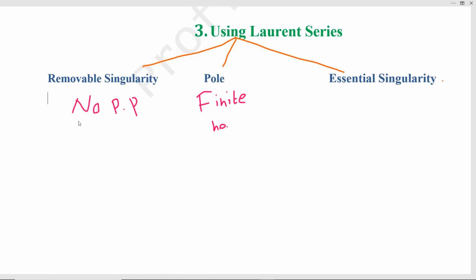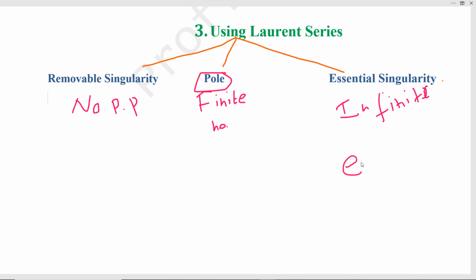Then essential singularity means, not no negative part, not a finite number of negative terms, but an infinite number of negative terms. When you expand about the point z naught, that is important, where the z naught is, we are giving the name to the point z naught. When you expand the function about the point z equal to z naught, if it has no negative terms, then the point z naught is called a removable singularity. If it contains a finite number of negative terms, it is called a pole. If it contains an infinite number of negative terms, it is called an essential singularity.